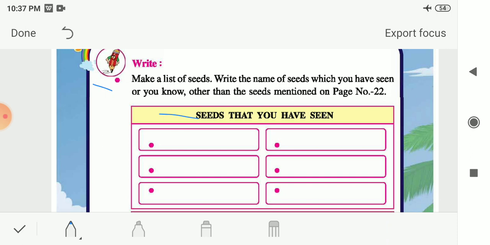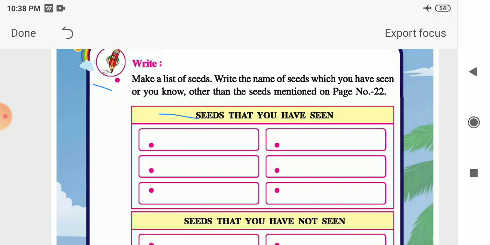So other than these seeds, the cereals, pulses and oil seeds, you might also have seen different kinds of seeds like jowar, maize, then kidney beans, apple seeds also, cashews, lemon seeds. So these are some of the seeds that you might have seen.